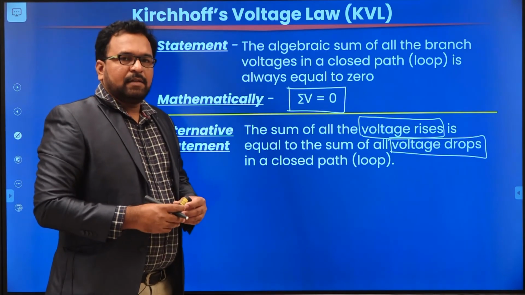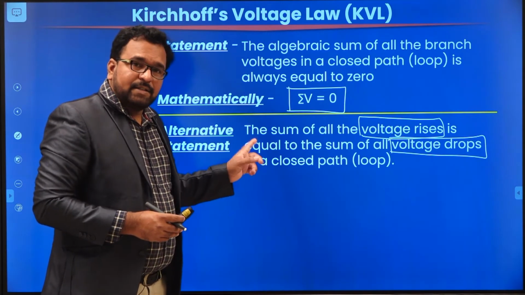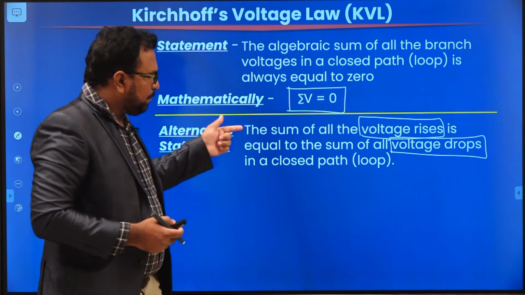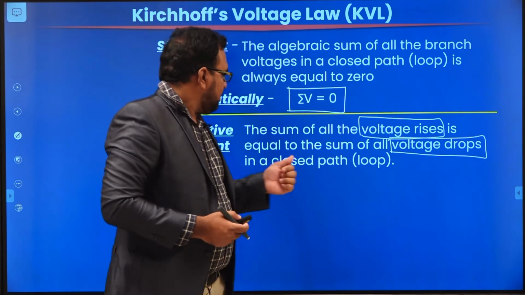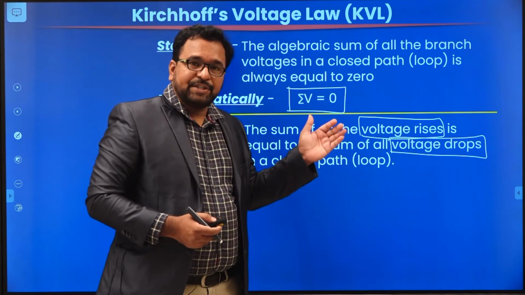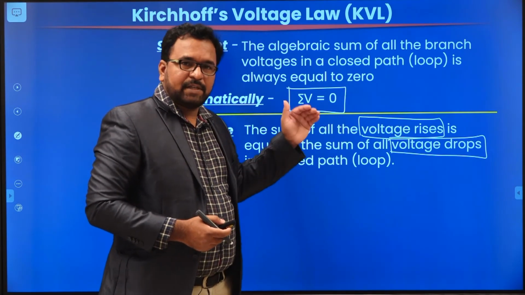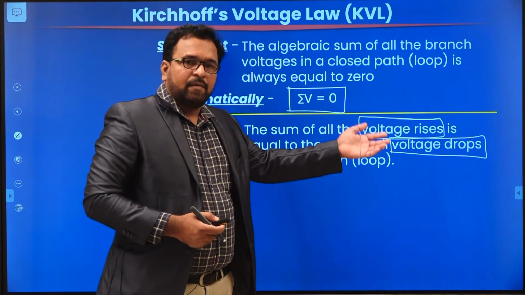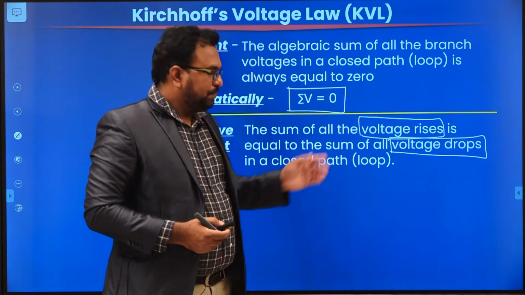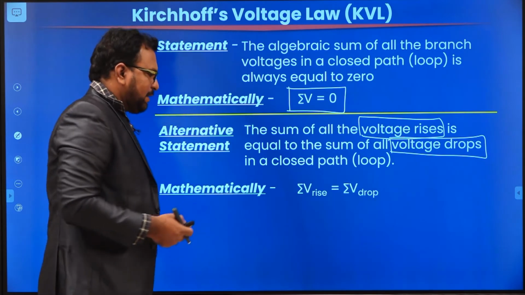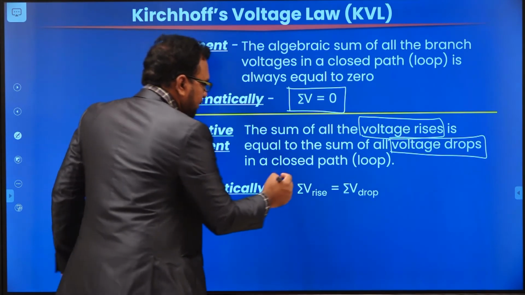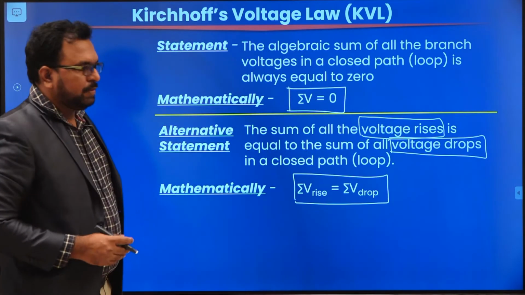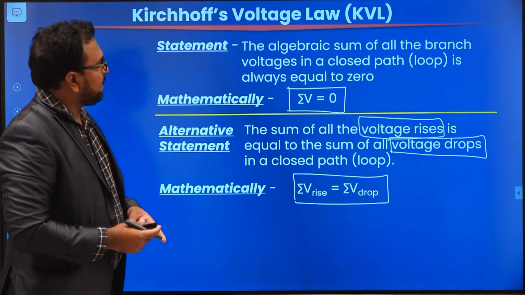In KCL, the sum of entering currents is equal to the sum of leaving currents. But in KVL, the sum of all the voltage rises is equal to the sum of all the voltage drops. Voltage rise means the voltage increases, the value is going to increase. Drop means where the voltage is going to drop. So mathematically we can express this statement as sigma V rise is equal to sigma V drop. Okay. So these are the two ways of stating KVL.